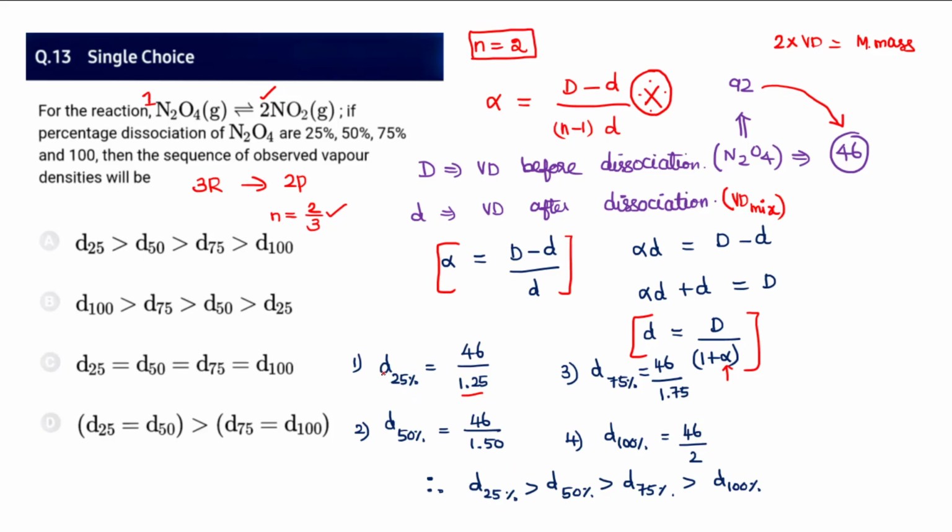Then for the observed vapor density, or vapor density of the mixture, the numerator is the same in almost all the options: 46, 46, 46, 46. So of course it depends on the denominator. If the denominator is high, the vapor density of the mixture will be very low. Where the denominator is 2, it is very high, so automatically the D for 100% will be of very low value, and automatically the D for 25% will be of very high value. So the option that exactly matches is A.